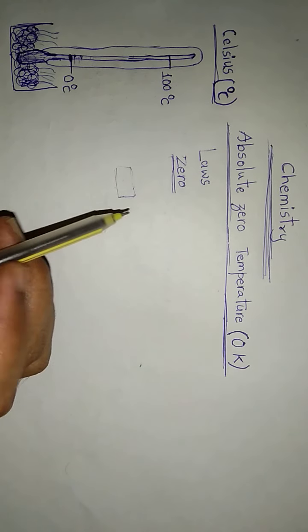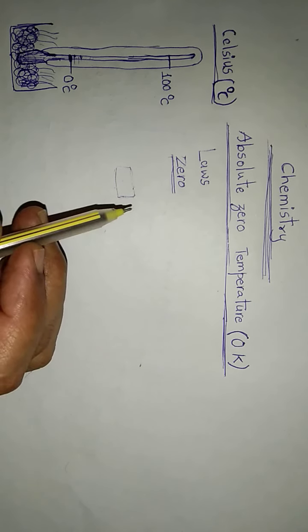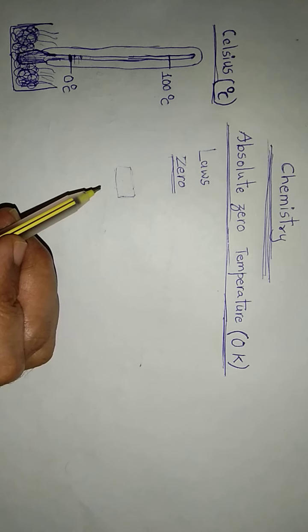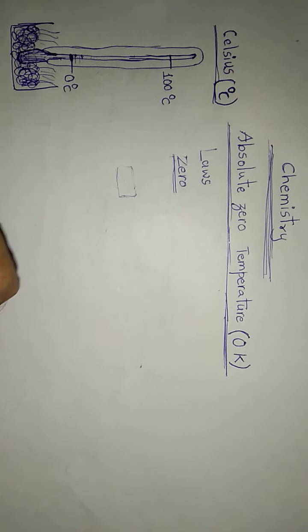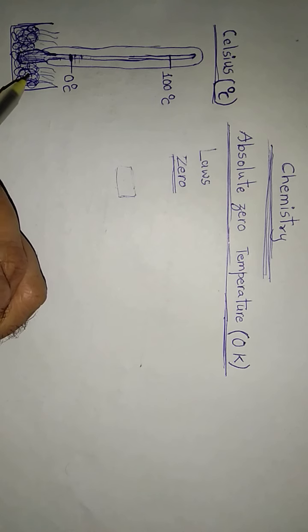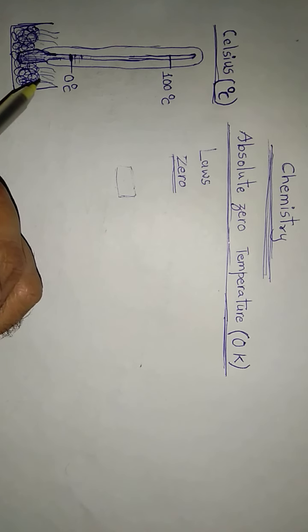So, hotness or coldness are relative terms. Ice is cold because its temperature is much less than our body temperature, and boiling water is hot only because its temperature is much greater than our body temperature.